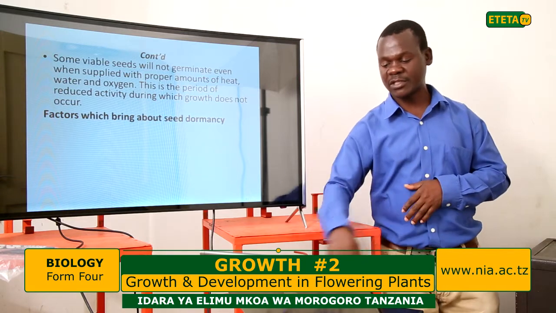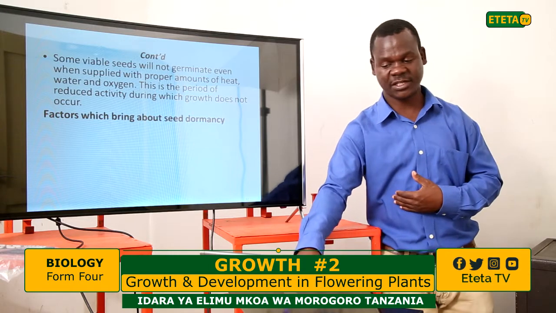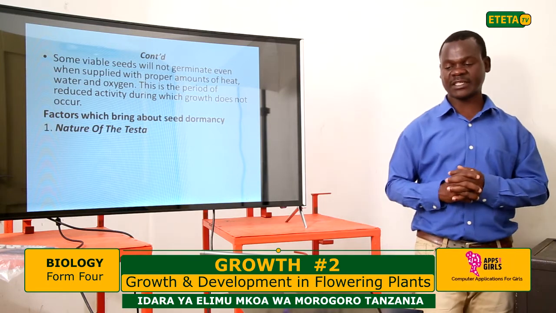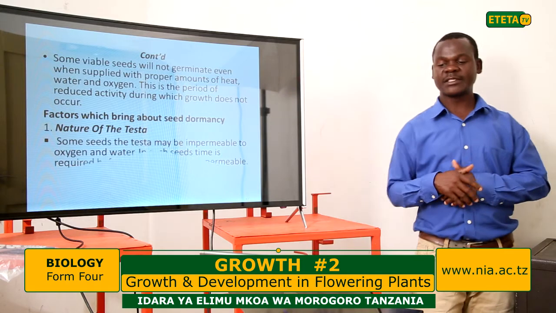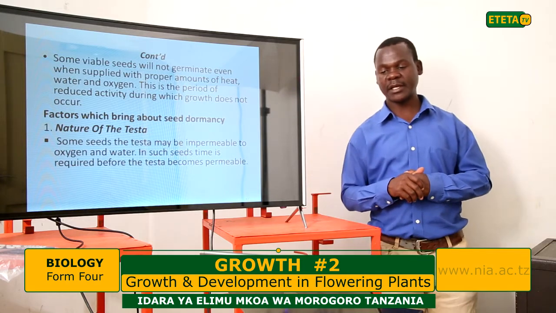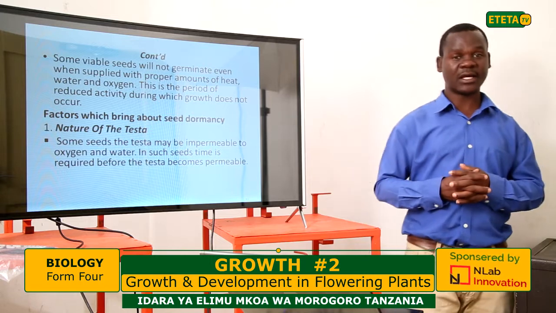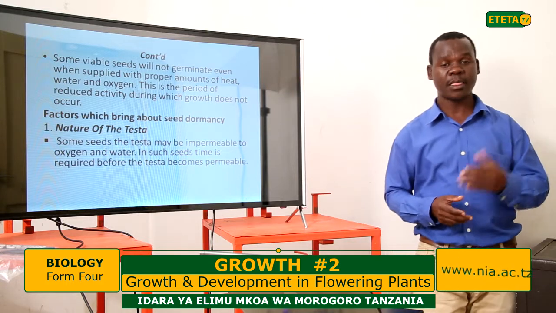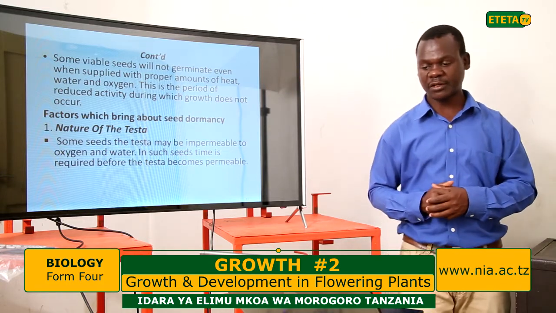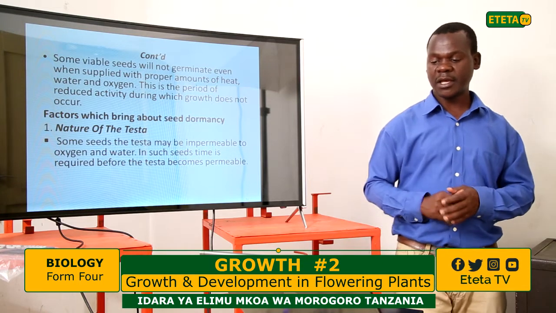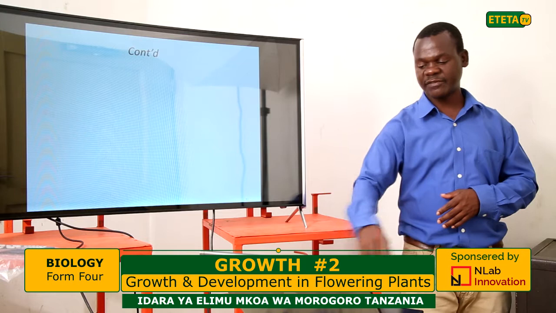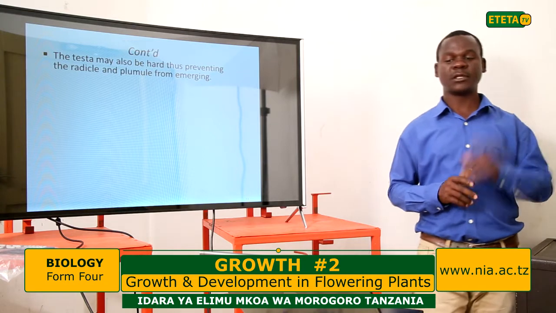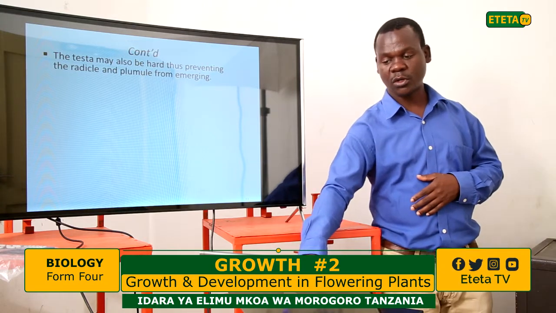Now, the factors which bring about seed dormancy, why does the seed become dormant? There is the state of nature of the testa. Some seeds have a testa which is impermeable to oxygen and water. It is very hard for water and oxygen to pass through so that they can initiate the physiological changes of respiration. Therefore, these impermeable seeds find it very difficult to germinate. The testa may also be hard, preventing the radicle and embryo from emerging.